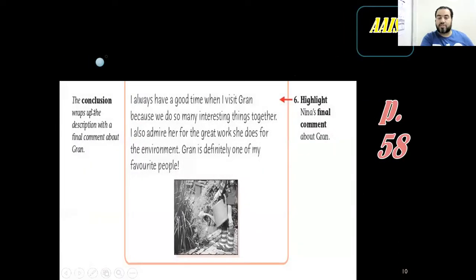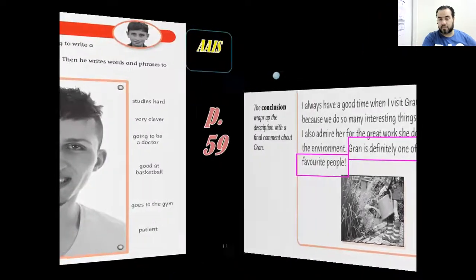And here, we said that the conclusion, the last part, wraps up, just like it collects all the ideas that we have discussed, the discussion with the final comment about Gran. She wrote a final comment to describe Gran. Highlight Nina's comment. Yes, she is definitely one of my favorite people. Yes, because she, mashallah, is giving her some good qualities all the time. So again, you can highlight this.